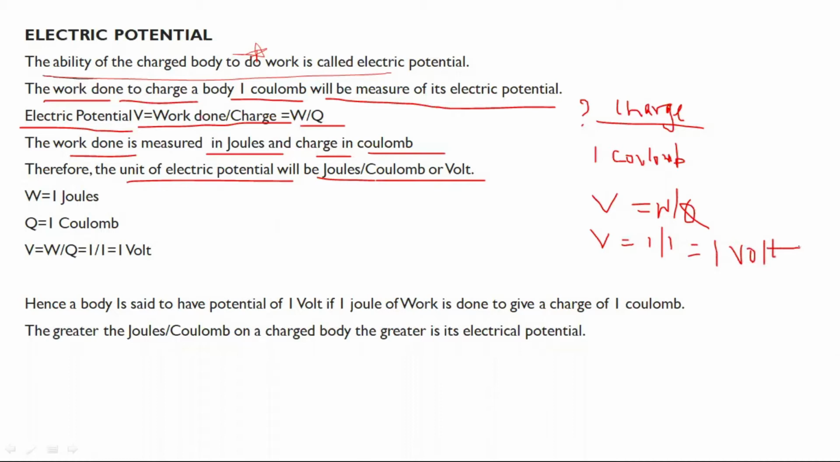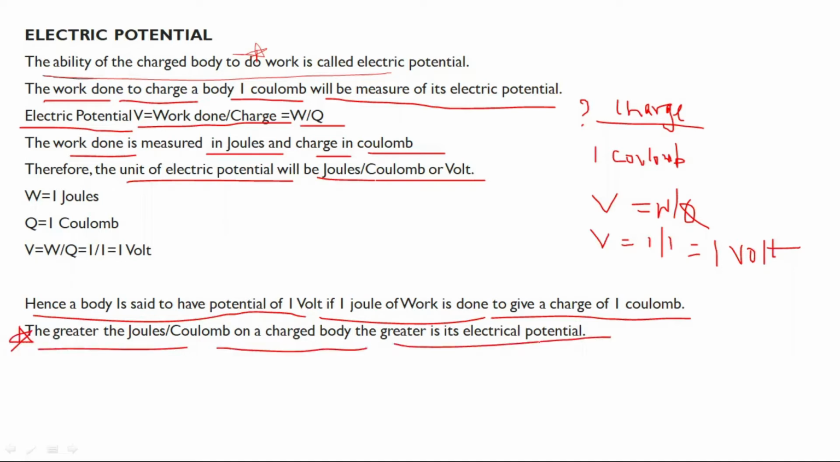Hence, a body is said to have a potential of 1 volt if 1 joule of work is done to give a charge of 1 coulomb. The greater the joules per coulomb on the charged body, the greater the electrical potential.